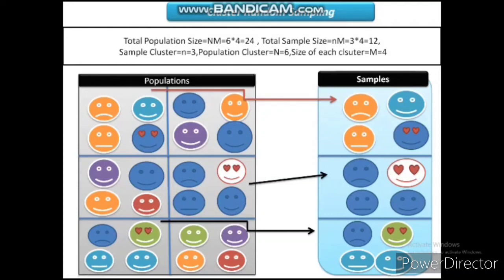The second type of sampling is non-probability sampling. We will see about it in the next video. I hope you all will understand all this.